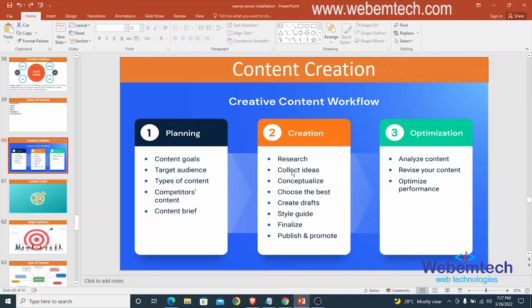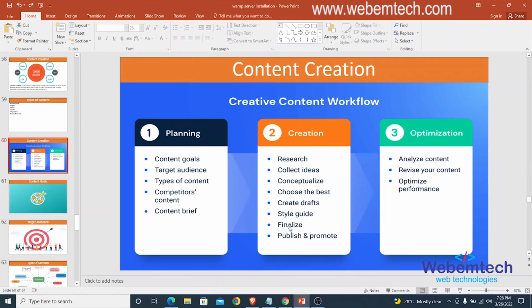Then you talk about collect ideas. All right, if you have made research in 7 different places, you have to collect the ideas that you have gained from the research. After that, you talk about conceptualization, talk about choosing the best. You choose the best out of the ideas you have gathered. Then right here you talk about creating a draft. All right, then you talk about the style guide. When you are writing an article, what style do you want to use? When you're talking about website designing, you talk about the headings you'll be using for your topics, then your subtopics and the like. So the style guide is very important.